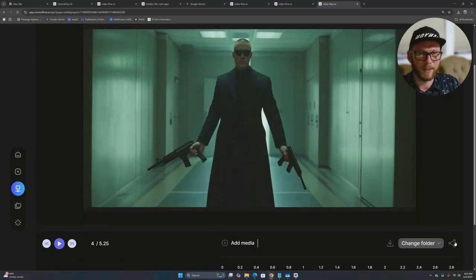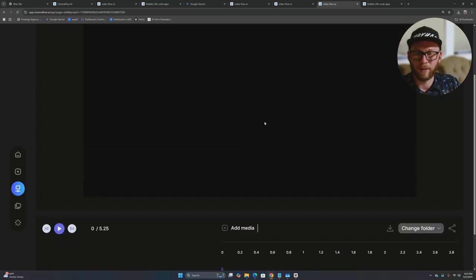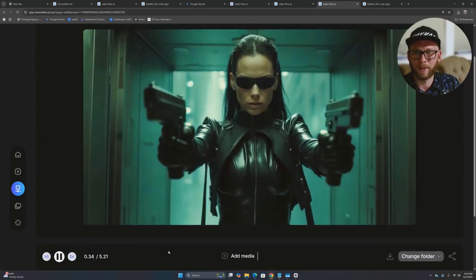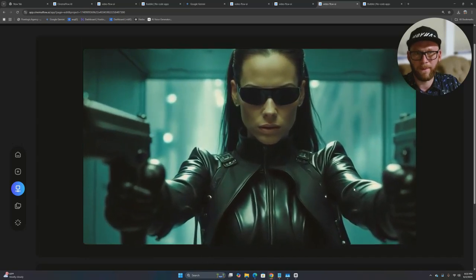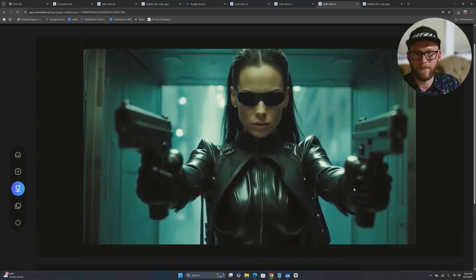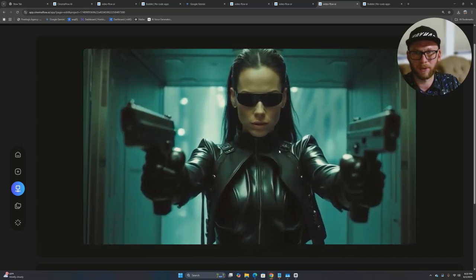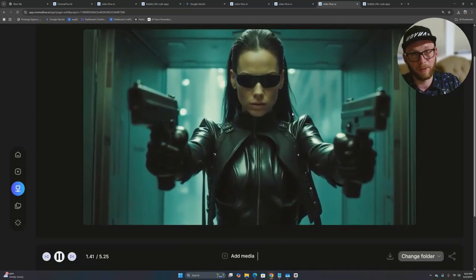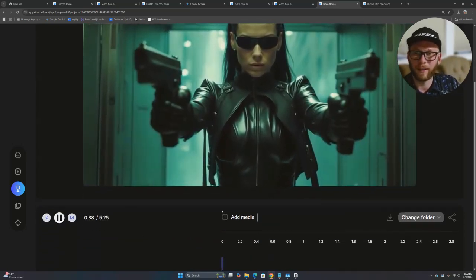I understand. So let's see if we can. I'm not gonna share this one. Let's share the good one, right? See if we can look at it, right? Oh yeah, this one's ready too. Whew. You see the difference, right? Such a close-up, and she's holding those Uzis and just absolutely holding still, right? Wow, that's nice. She still doesn't look like Trinity, but it's at least a little better.